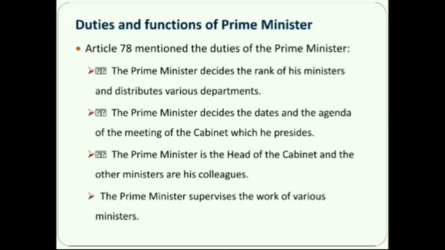Duties and functions of the Prime Minister. Article 78 mentioned the duties of the Prime Minister. The Prime Minister decides the rank of his ministers and distributes various departments. The Prime Minister decides the date and the agenda of the meeting of the Cabinet which he presides. The Prime Minister is the head of the Cabinet and the other ministers or his colleagues. The Prime Minister supervises the work of various ministers.